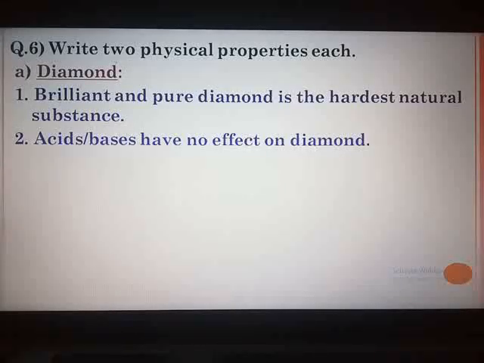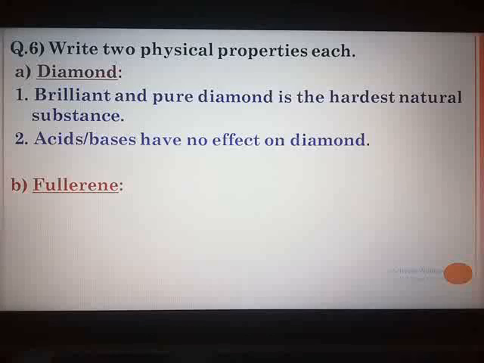Now B, question number 6B, they have given there as charcoal. Cancel it, because in the textbook if you see there is no physical property given for charcoal. So instead of charcoal we will take fullerene, the next one, as B. And C we will take graphite, because they have not mentioned graphite. So B we have taken fullerene, in the textbook it is C.